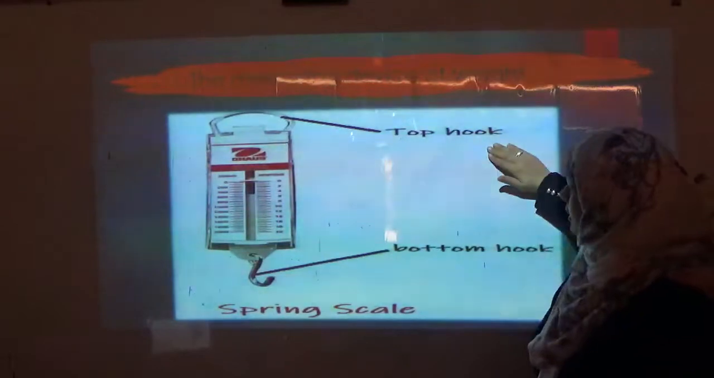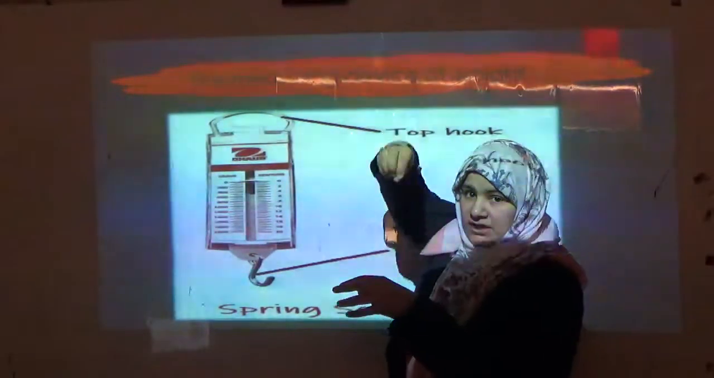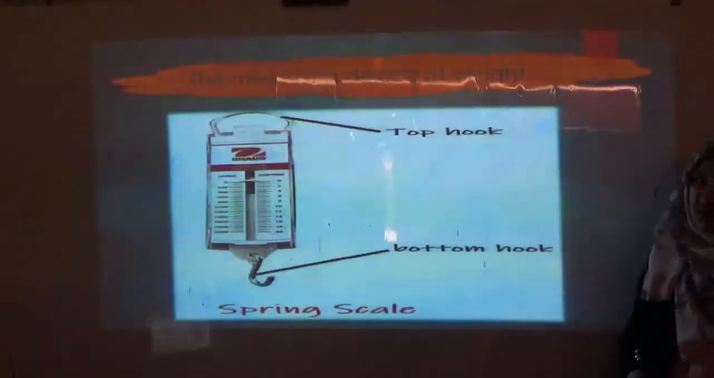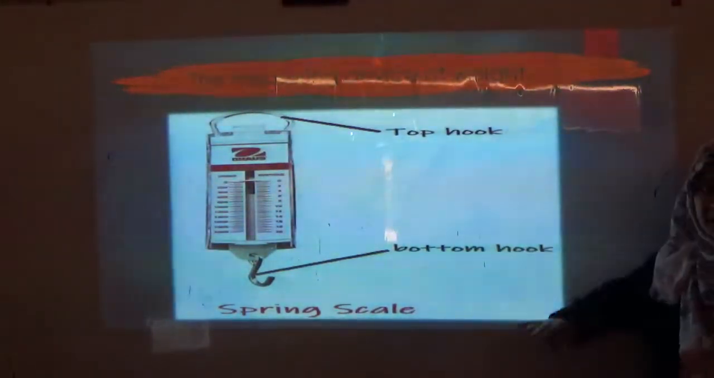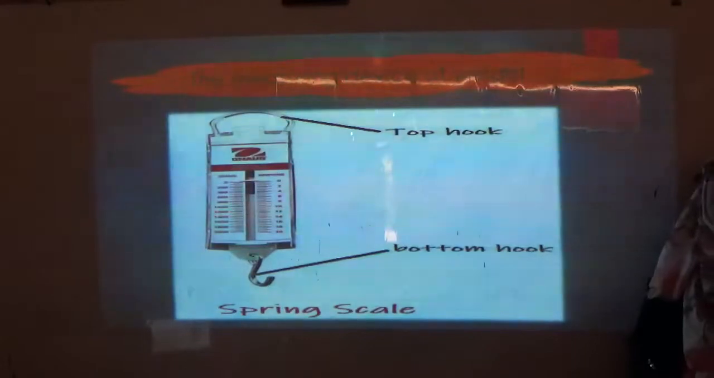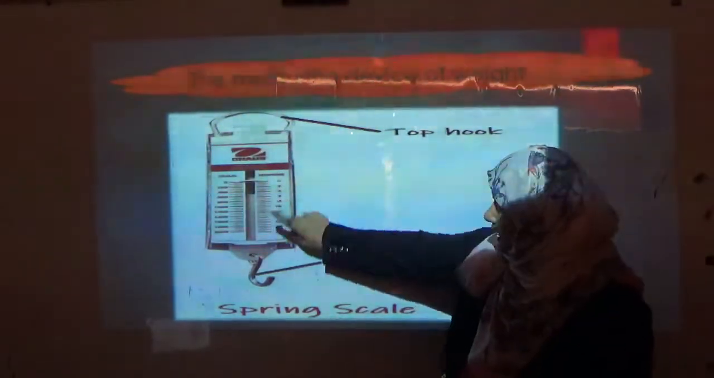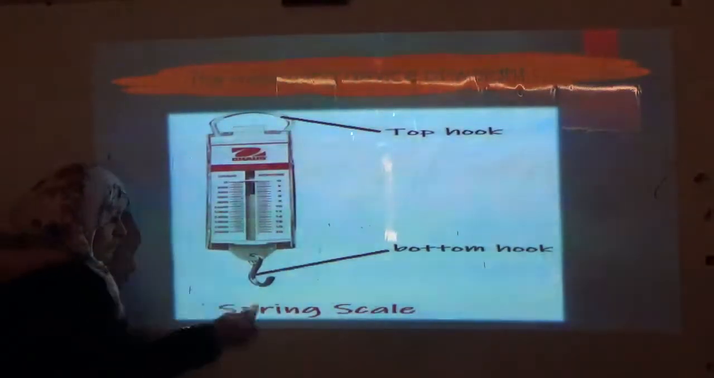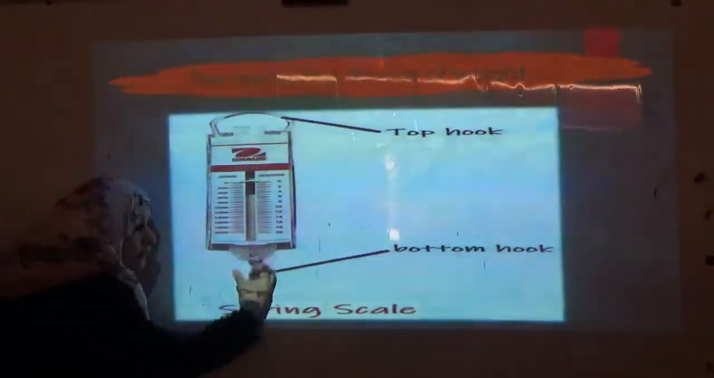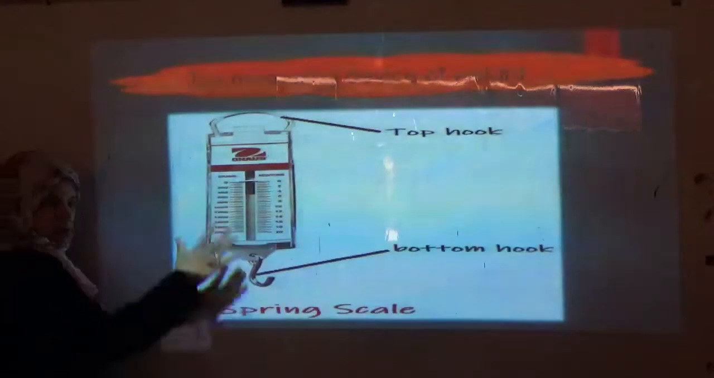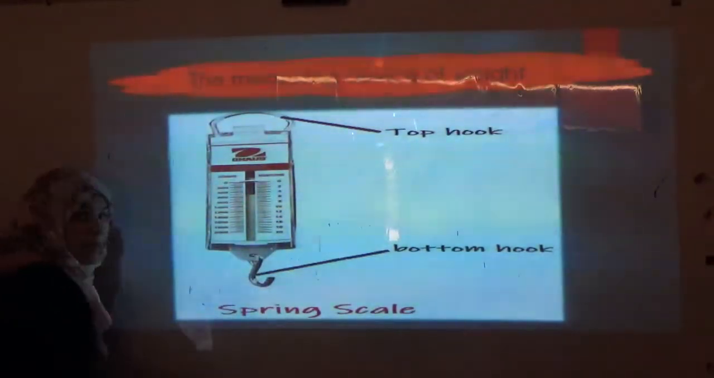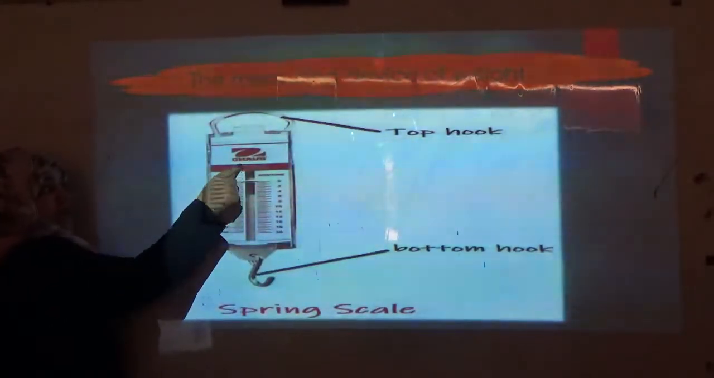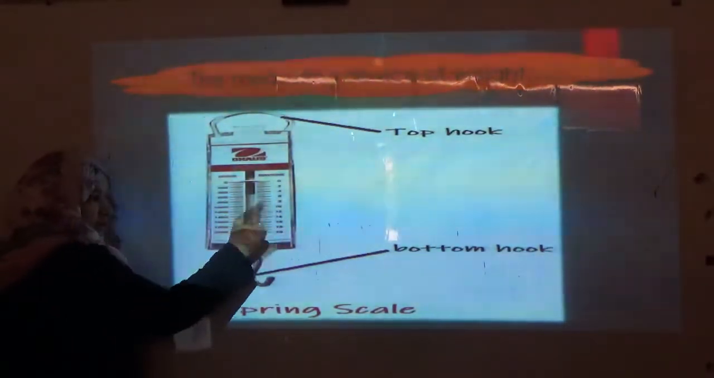It has a top hook. Through the top hook, I can hang the device. At the bottom hook, I can put the object that we are going to measure its weight. Up till now, we don't understand how it works. I'll tell you. This spring scale has a pointer. As you put the object here, the object will be pulled downward, toward the earth, by the effect of the gravity force. The pointer of the spring scale will move and stop at a certain number here.